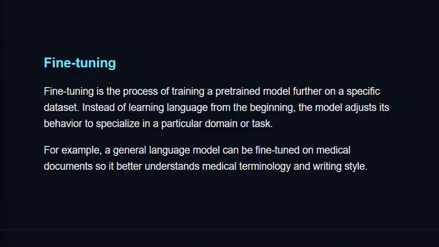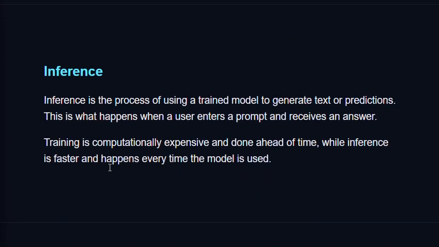Now, let's go with something called inference, right? Inference is the process of generating answers after the training is complete. Every time we use ChatGPT, we are performing inference. So during inference, a text is tokenized, the tokens are converted to embeddings, the transformer network processes them, then the logits are produced, softmax converts those logits into probabilities, the one token is then chosen, and the process repeats itself. Each word we see is generated one token at a time, right?